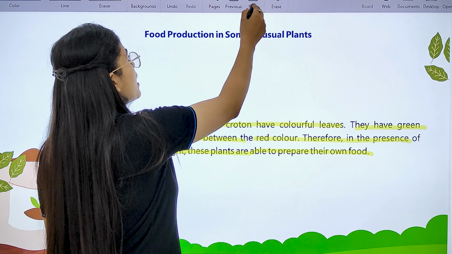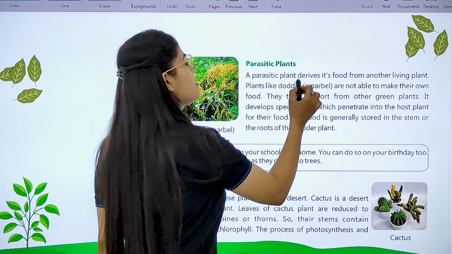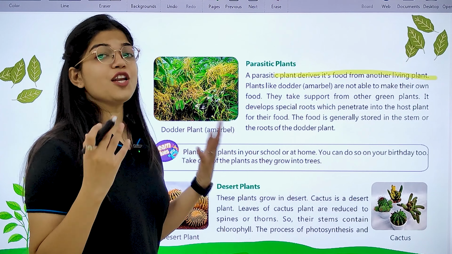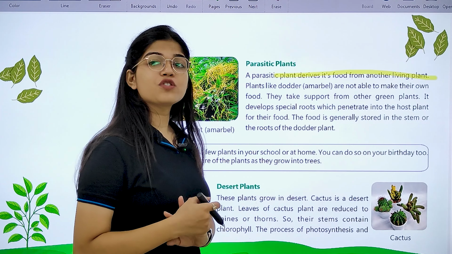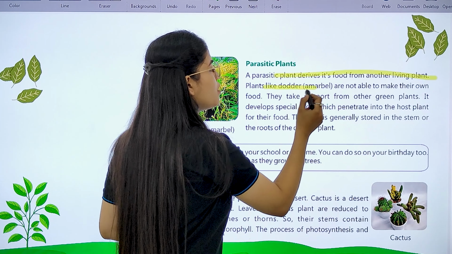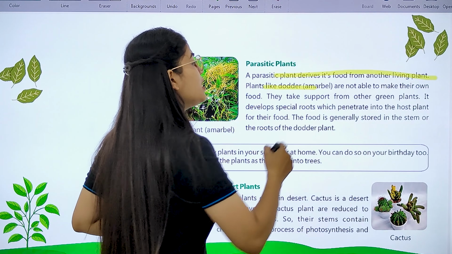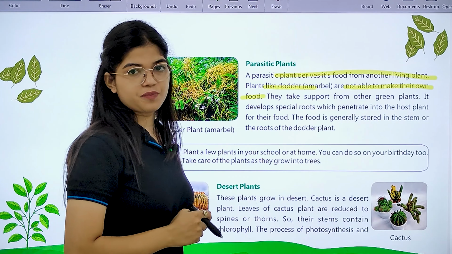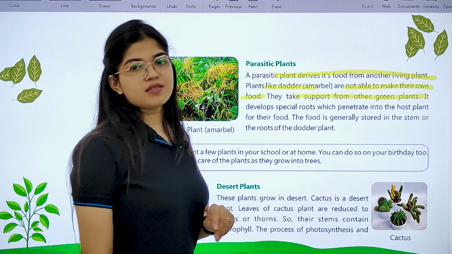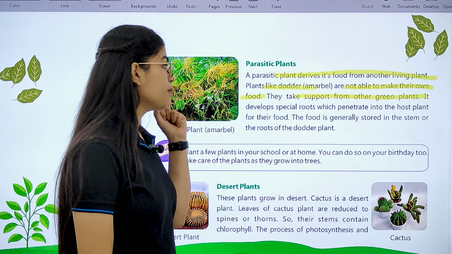Okay. Now, next we have parasitic plants. What are these plants? A parasitic plant derives its food from another living plant. So, it's also an unusual plant which derives its food from another living plant. Okay, for example, dodder. You can see this is the dodder plant. Okay, it is not able to make its own food, right? Then, what does it do? It takes support from other green plants. Because it cannot prepare its own food, it takes support from other green plants.